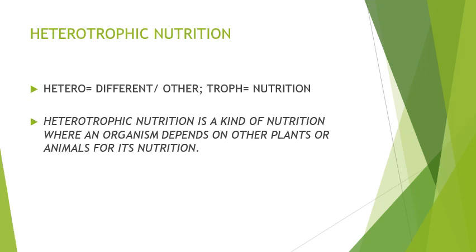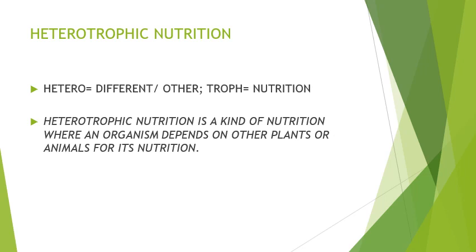We have seen autotrophic nutrition, where the green plants can synthesize their food on their own through a process called photosynthesis. There are organisms like animals, some bacteria, and non-green plants like fungi. They cannot prepare their food on their own. They are directly or indirectly dependent on green plants for their food. So such organisms are called heterotrophs, and their mode of nutrition is called heterotrophic nutrition.